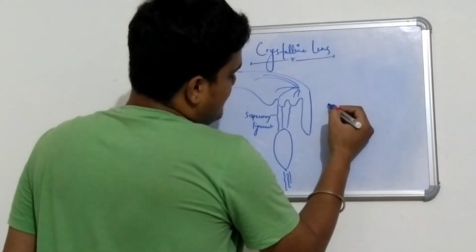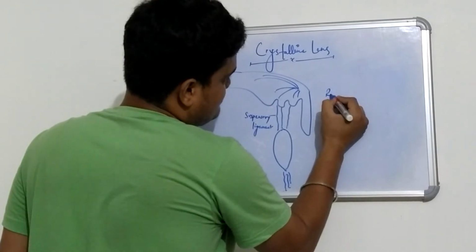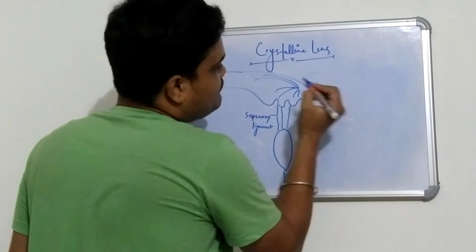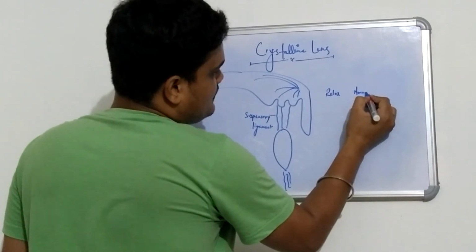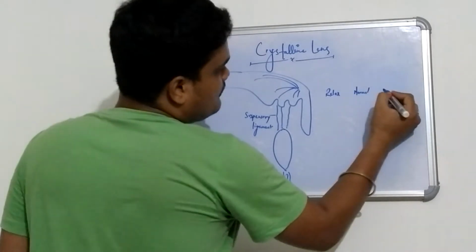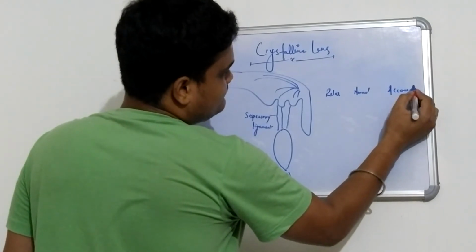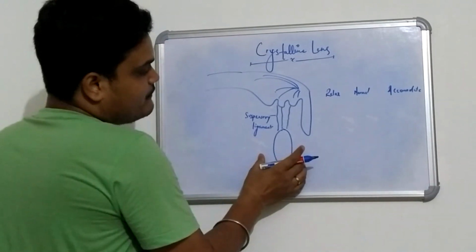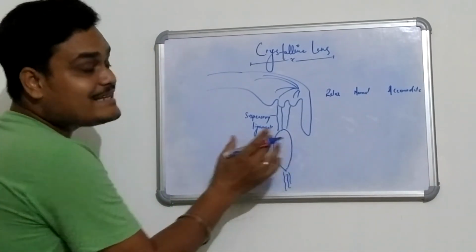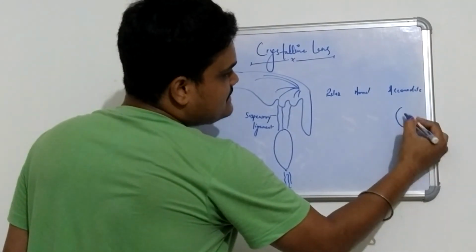There are three types of changes. First one is the state of relaxation, normal, accommodate. For example, if a person is accommodating, the lens will completely bulge.